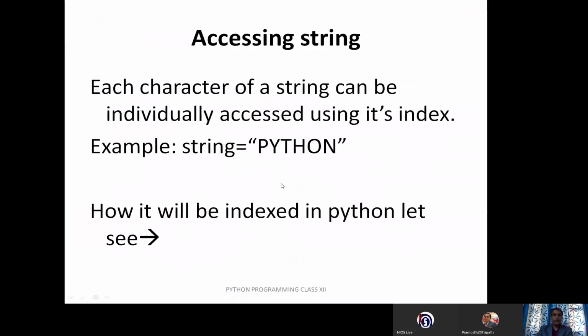Now, there is a question: when a programmer is going to design a program to access data, to input data from the user side, how will it be accessed by a program? So let us see, each character of a string can be individually accessed by using its index. We will discuss index. What is index, as you have already learned in your previous classes, but we will revise it here again. So now you can see I have given an example where my string is "Python" in double inverted commas. So how will it be indexed in Python, let us see.